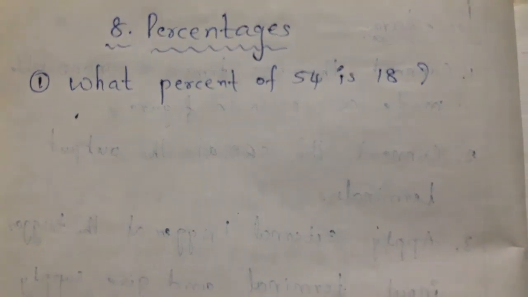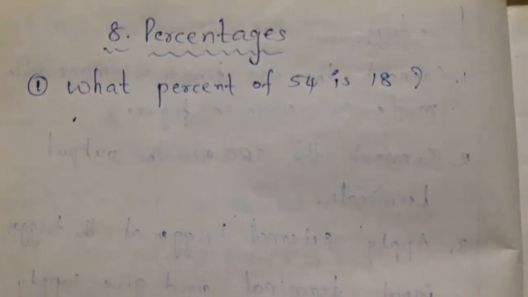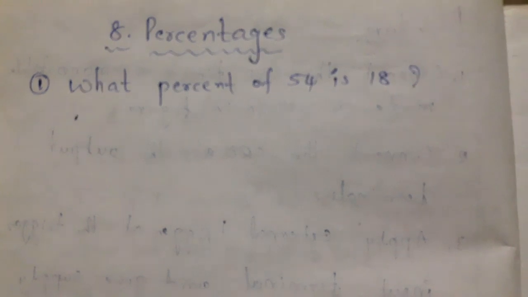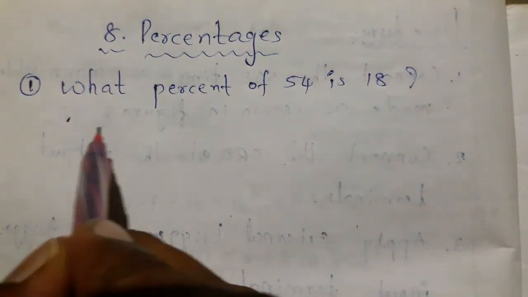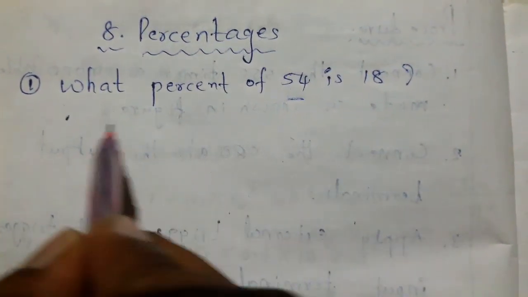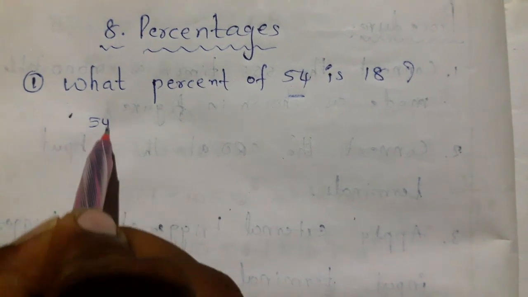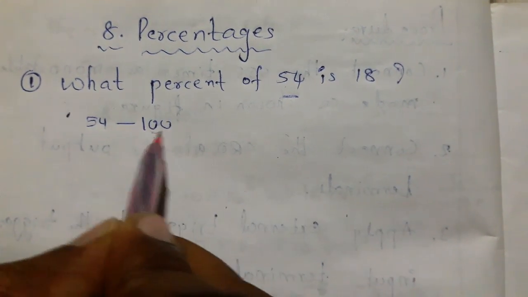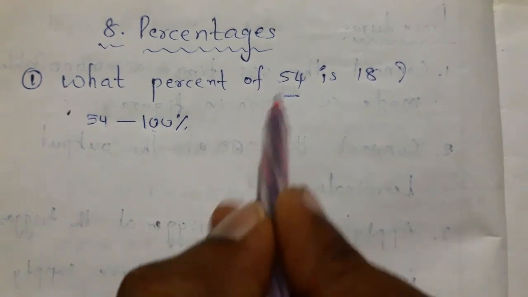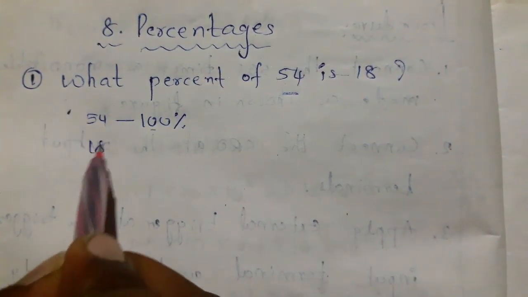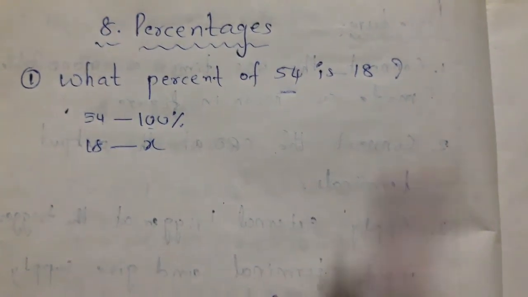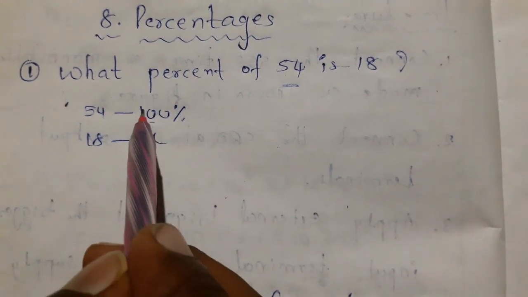First question: what percent of 54 is 18? See here, this 54 means total, that means 100%, isn't it? But 18 is how much percent, that is what is being asked. Simple.